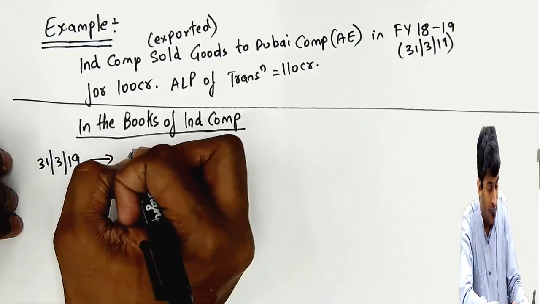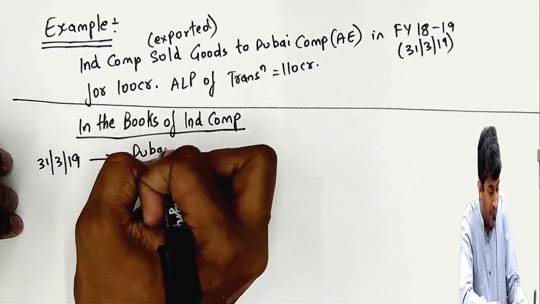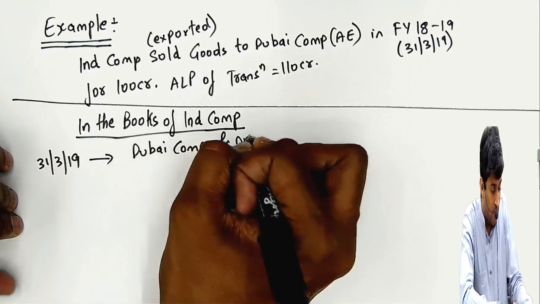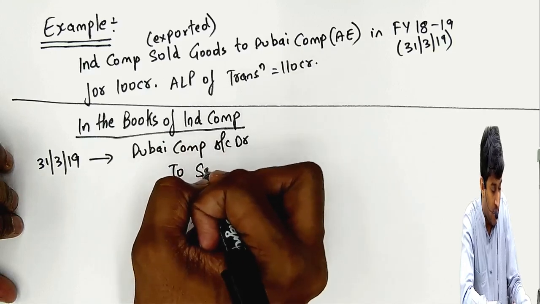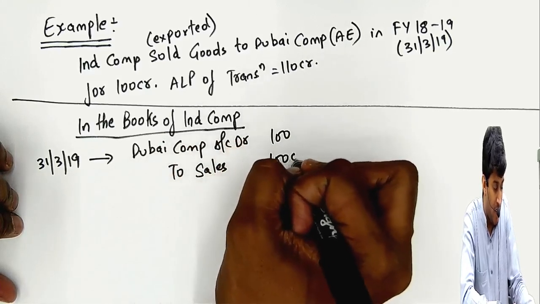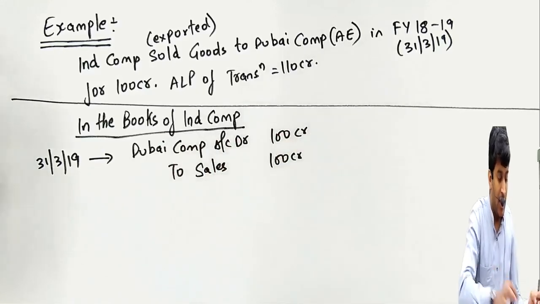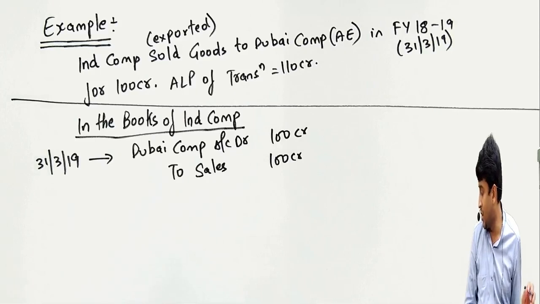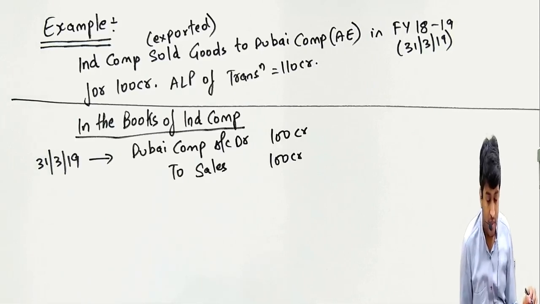The entry will be Dubai company account debit, that is debtors, to sales. I am explaining with an example, first understand with the example, otherwise the concept is very difficult to understand. Dubai company debtors to sales 100 crores.